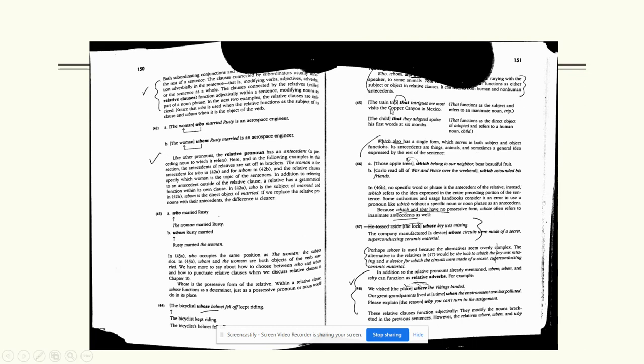Here's another use of the word that. The train trip that intrigues me most. This is an adjective describing the train. And it's obviously a relative clause, and that is the relative pronoun. Train is the antecedent. Okay, I hope you get the feel of this for a little bit.